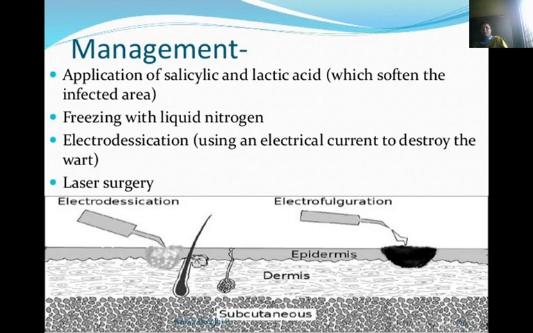Then management: application of salicylic or lactic acid to the infected area, freezing with liquid nitrogen, desiccation using an electrical current to destroy the warts, and laser treatment.